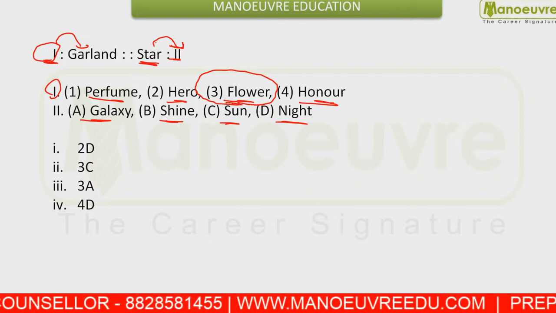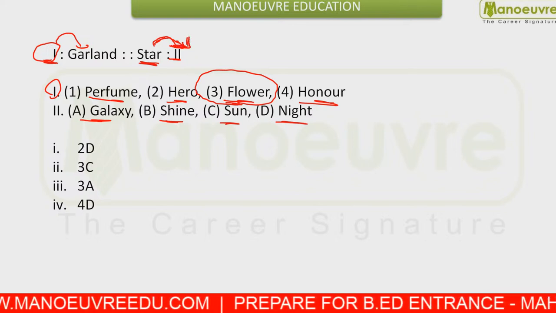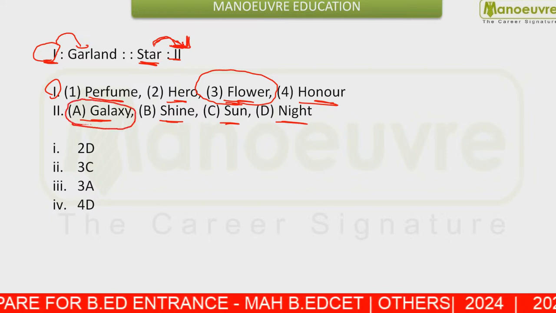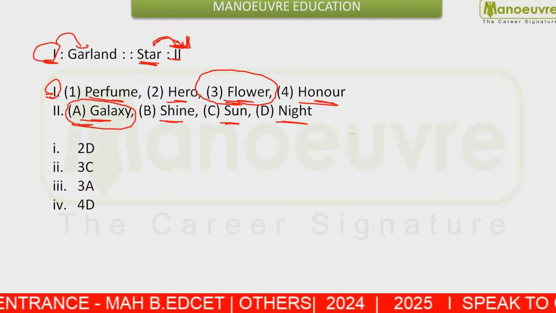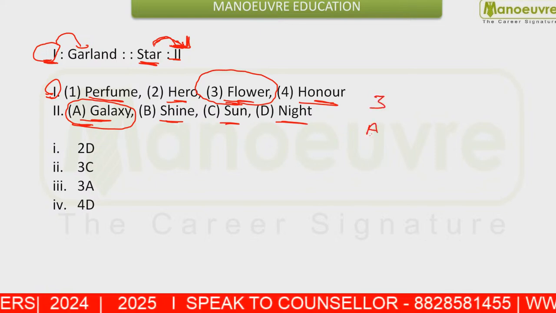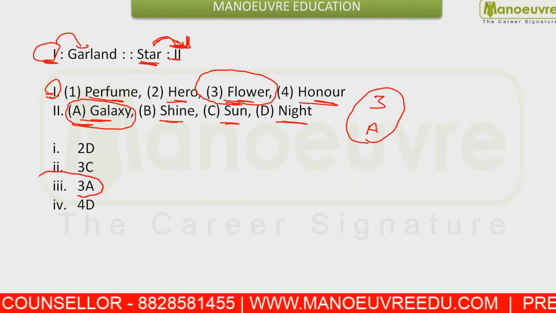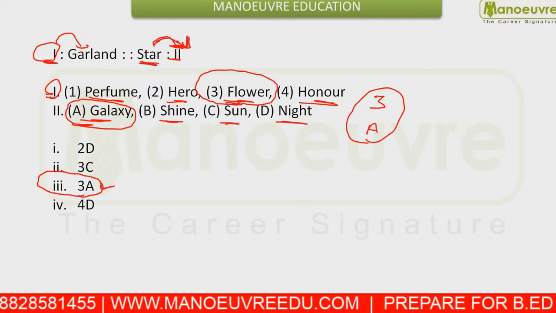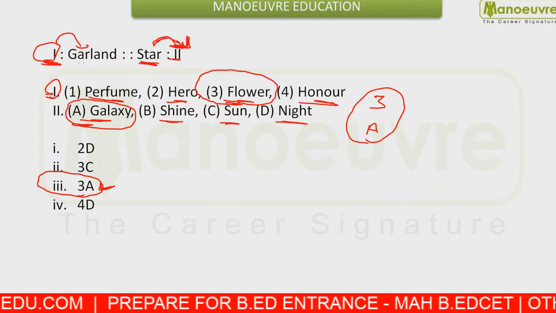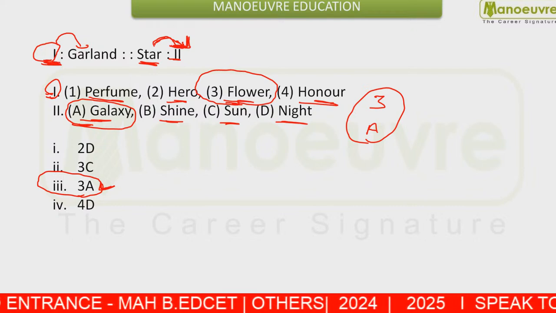In the same manner, what is formed with the help of stars? If you merge many stars, what will be the formation? You will form a galaxy. So for the first value, your answer should be 3, and for the second value, your answer should be A. So your answer will be 3A here. This is given in the third option. You need to check the same relation. This is a question from analogy, and a very good question.